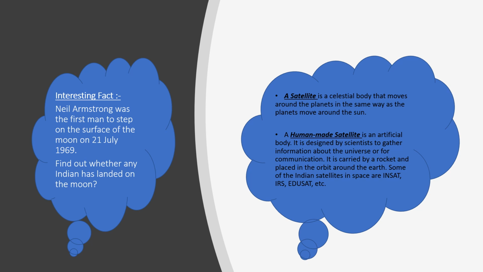Children, do you know what the differences are between a natural satellite and human-made satellites? Yes, a natural satellite is a celestial body that moves around a planet in the same way planets move around the Sun. A human-made satellite is an artificial body. It is designed by scientists to gather information about the universe or for communication. It is carried by a rocket and placed in orbit around the Earth.